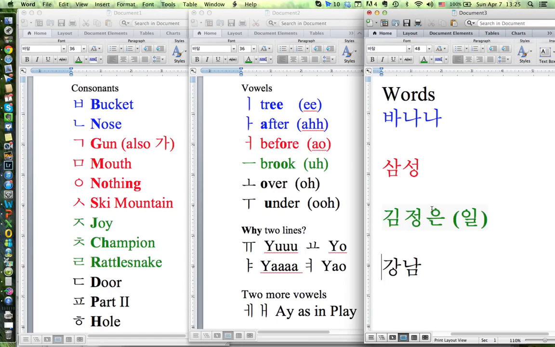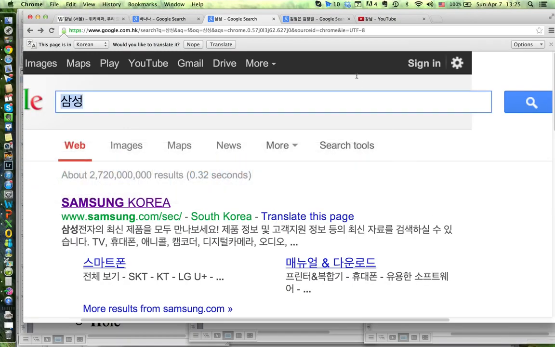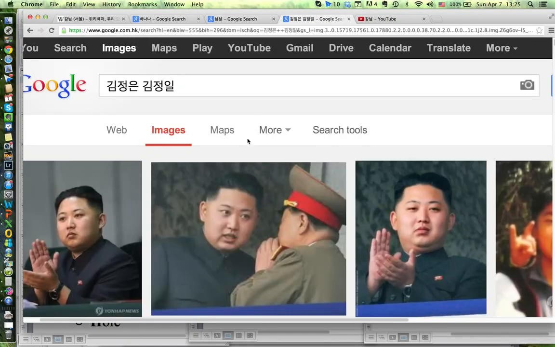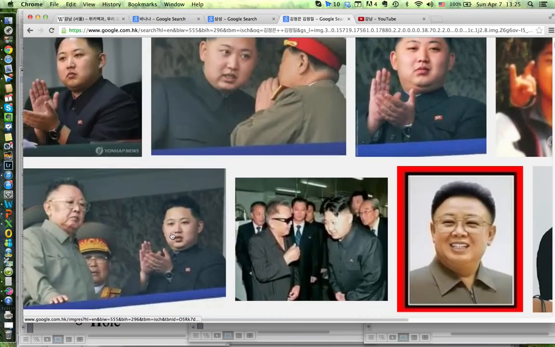Here we have the silent, because it's at the beginning of a character this time. We have the as in brook, and we have the nose, so that's N, so that's un. So Kim Jong-un. And now if we want to get his dad, we have the silent, we have the tree, E, and we have the rattlesnake, which when at the end of a character is often the L sound, so that's il. So we have Kim Jong-un, Kim Jong-il, which I'm sure you know what you're going to see here with a Google image search. You have Kim Jong-un and Kim Jong-il.